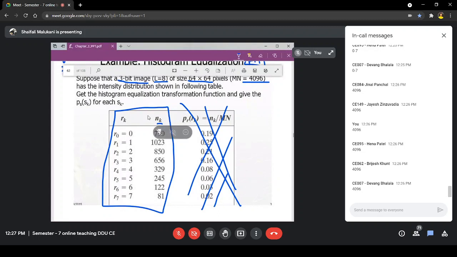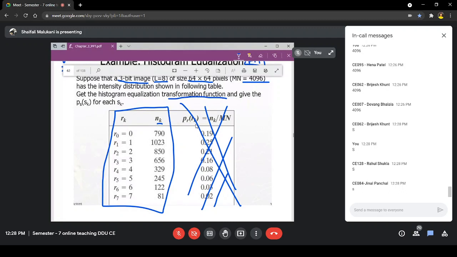Now what is the question? You have to find the transformation function. That means which variable, PS or S, do you have to find? Yes, S is required. So you have to find S. Now try to recall what S was in terms of image processing.